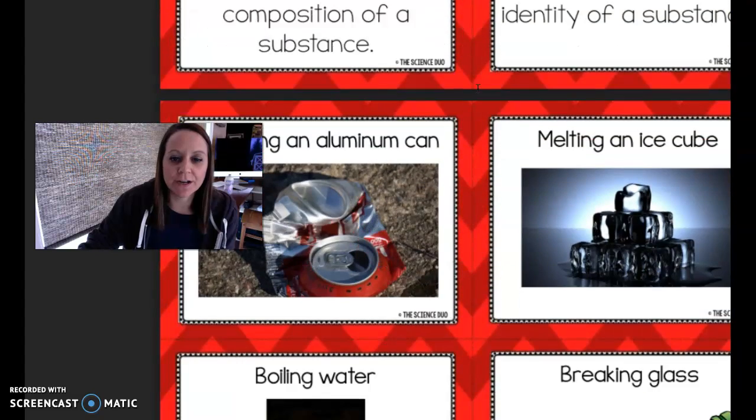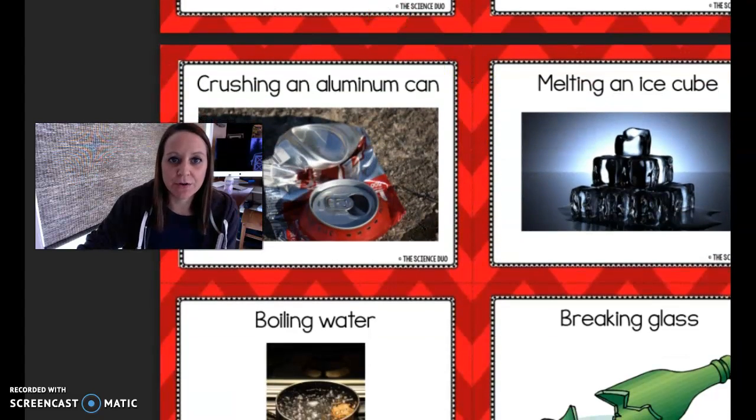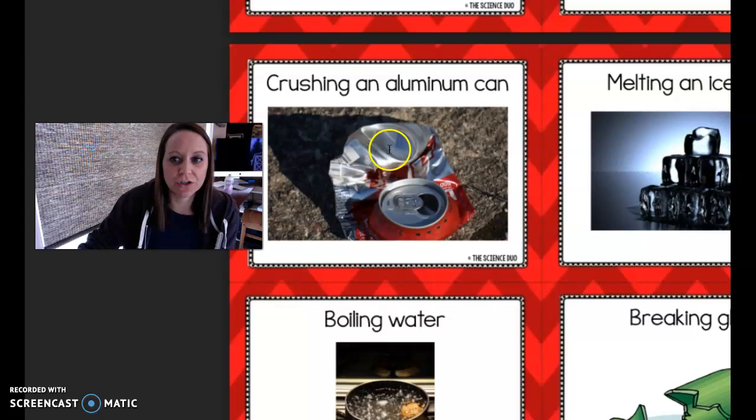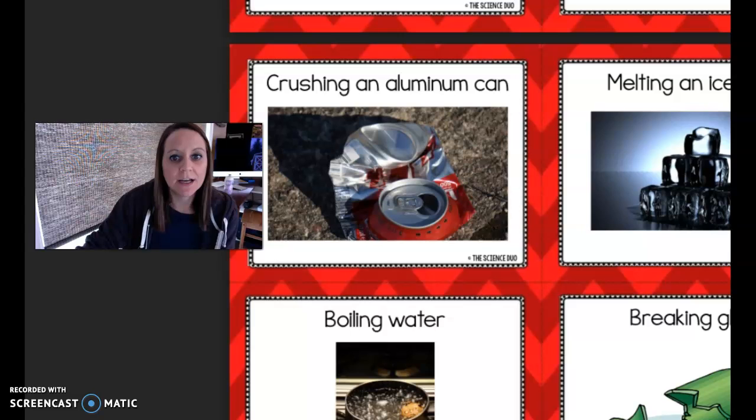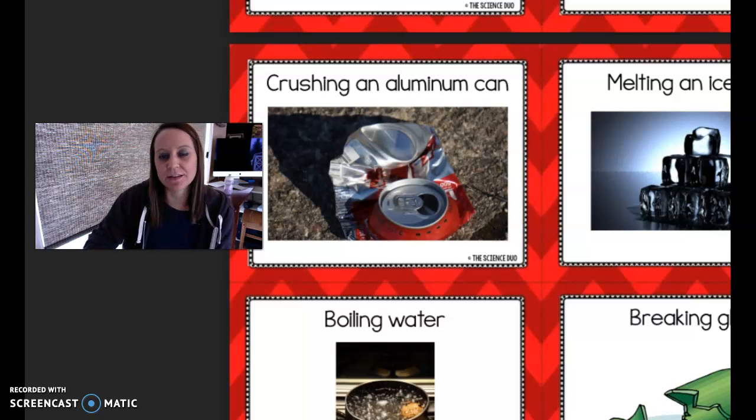Then there's some different objects on here, and you have to figure out if that card is showing a physical change, a chemical change, a physical property, and/or a chemical property, and you're going to put it in that correct box. So for example, this first one, crushing an aluminum can. If I crush an aluminum can, I'm just changing the shape of it, not really the size. So that's going to be a physical change.